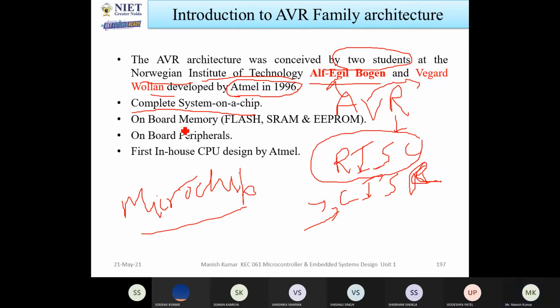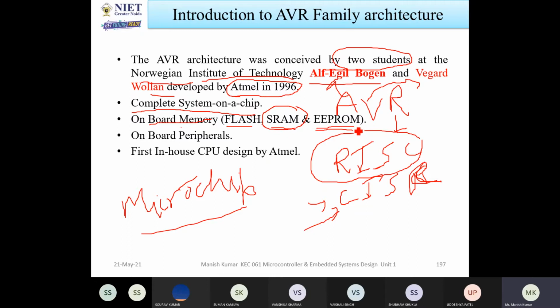The next is onboard memory. There are three types of memory available in AVR architectures: flash memory, SRAM, and EEPROM. Flash memory is like a pen drive. SRAM indicates static RAM; there are two types of RAM, static RAM and dynamic RAM, and static RAM is used in this case.